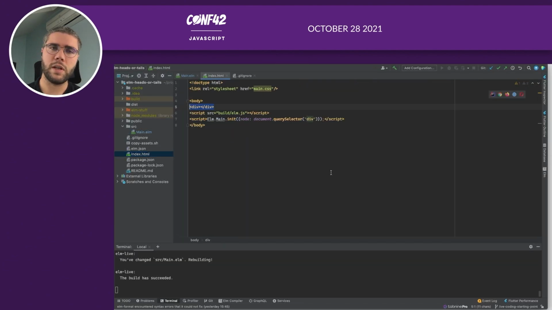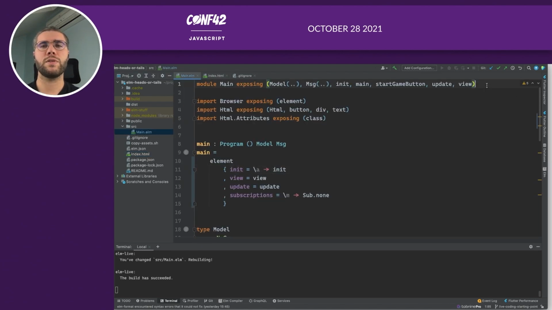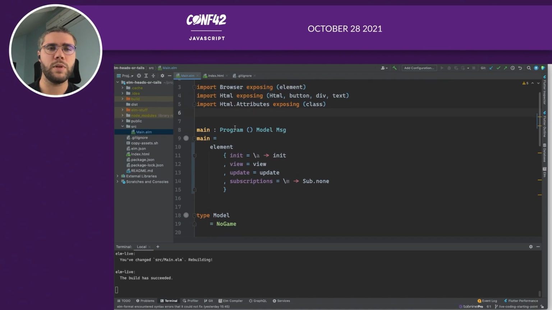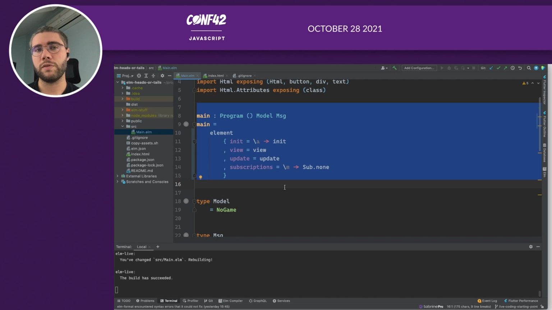Looking at the code, we have an index.html file, which will import the compiled program. So Elm compiles to JavaScript, and you can import the JavaScript inside your HTML. And then you will instantiate your application with the init method. So let's have a look at the Elm code. Here we have the module declaration. So each file is a module and is declared with a name. It can expose something to other modules. Then you can import something from other modules. So here we are importing some things to handle a browser application and HTML. We'll see that later. And main is the heart of your program.